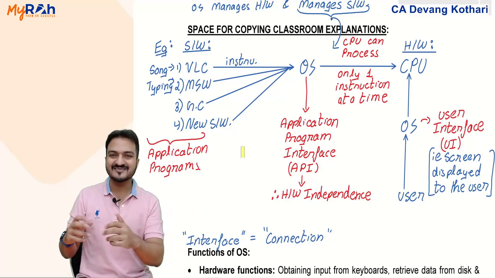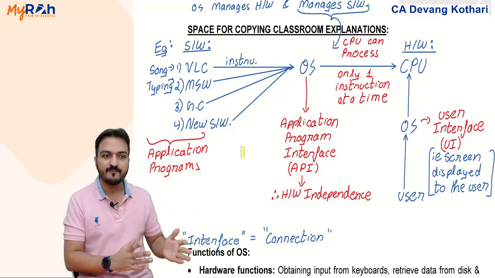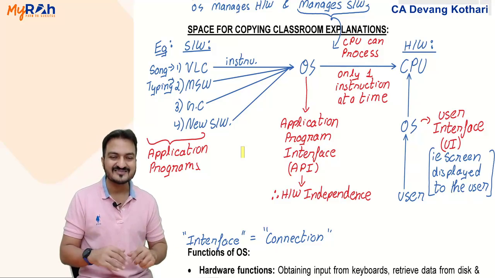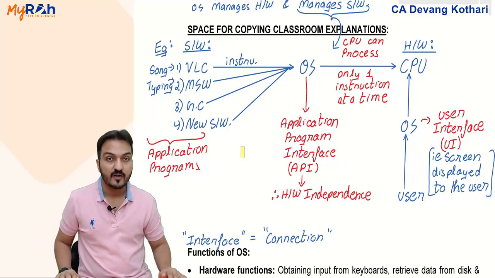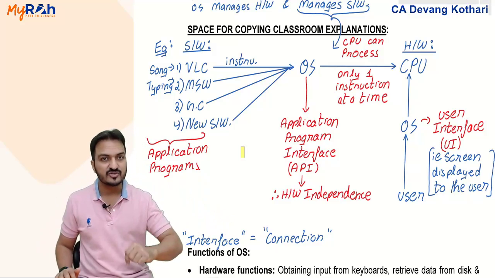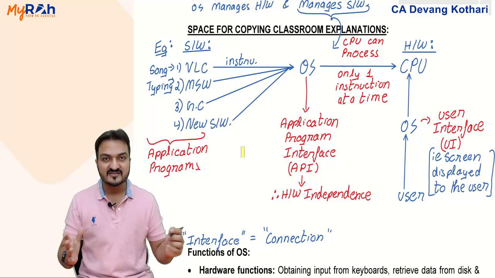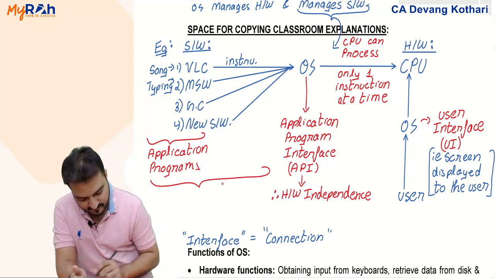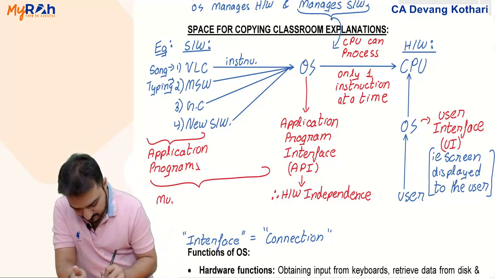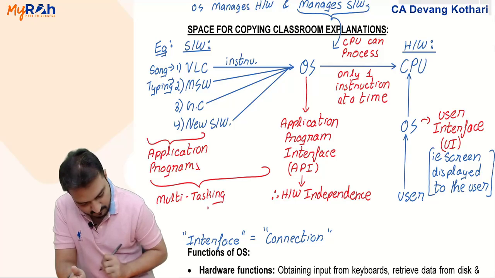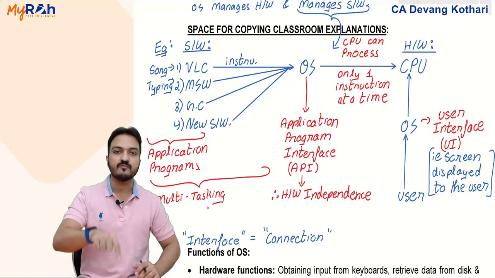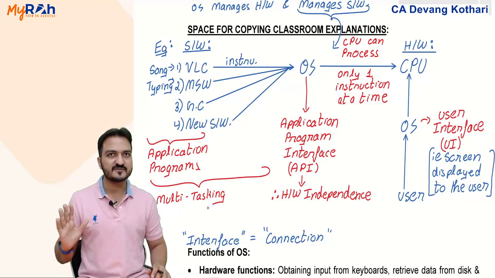Like I told you, operating system is the college management and a CPU is the college professor. So when should the professor conduct which class is decided by the college management. When should the CPU process which instructions is decided by the operating system. This was called as task management or multitasking. Because more than one task is being processed by the CPU at a time, because operating system is telling the CPU when to process which task.